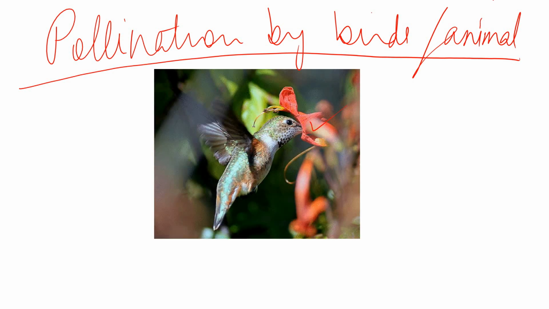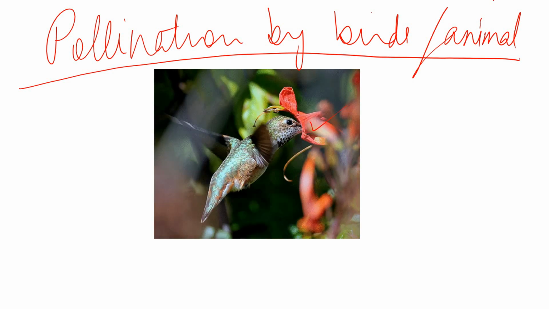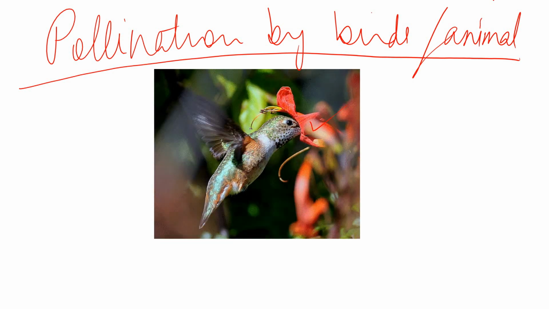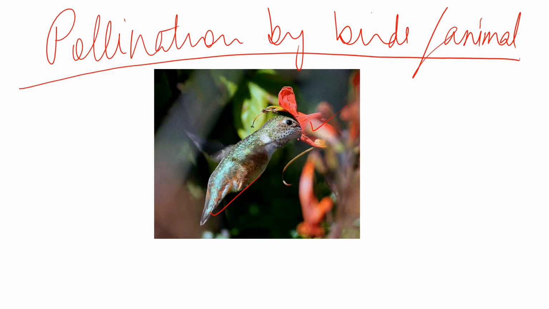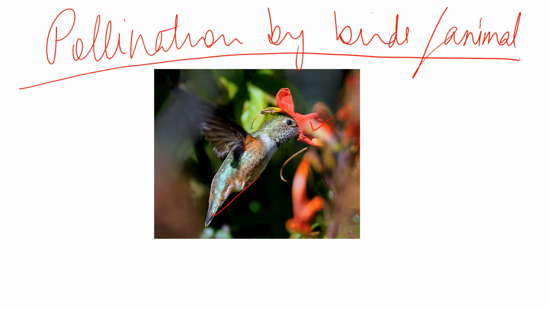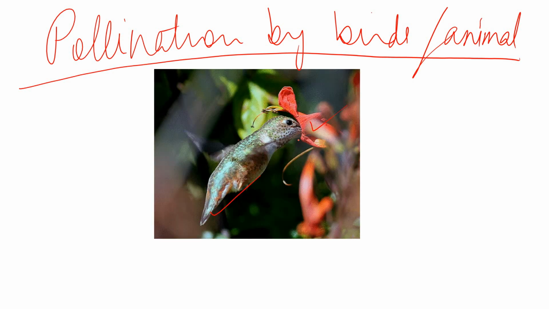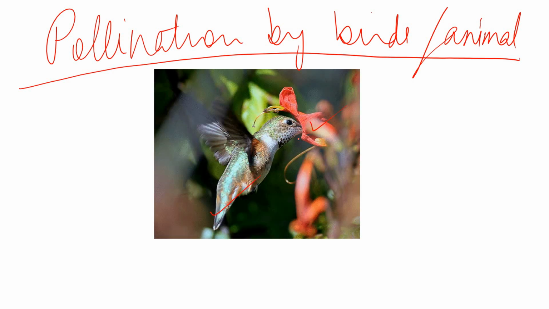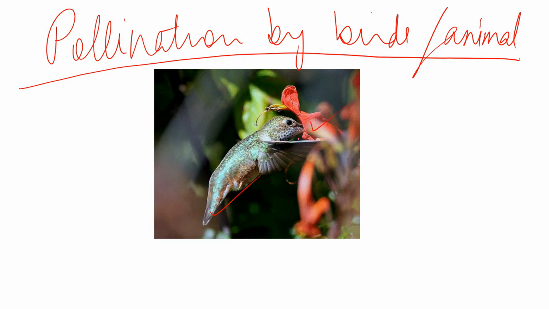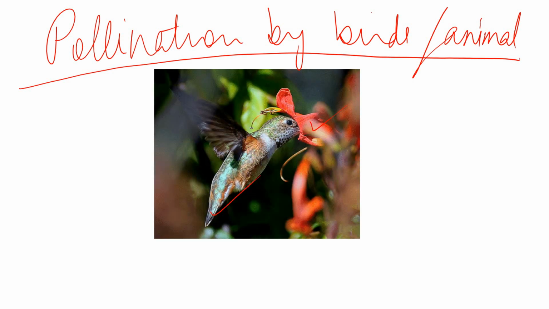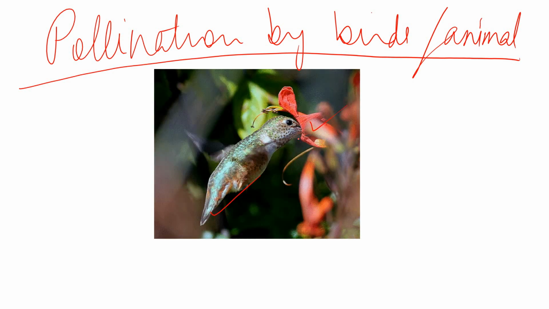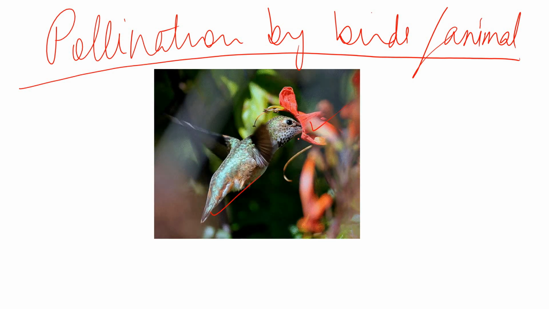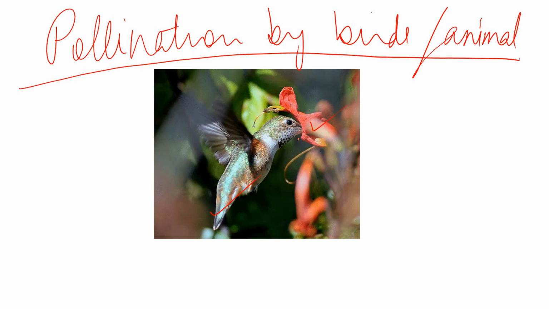This flower is going to provide nectar or other kinds of food to several birds, and as a result the bird says to the flower, okay, you give me food, you give me nectar, and in return I will disperse your pollen grains to other plants or flowers.